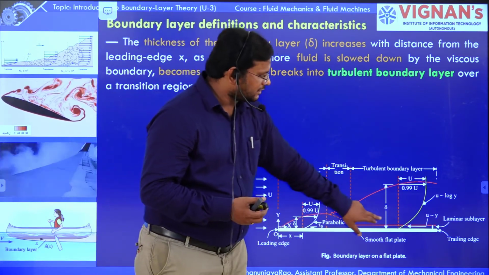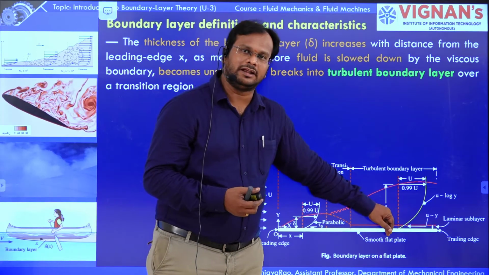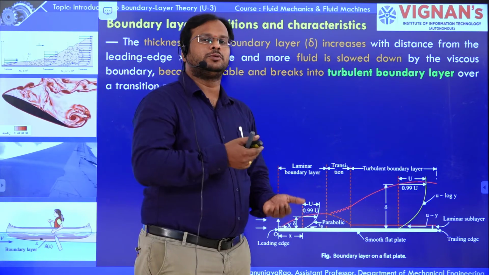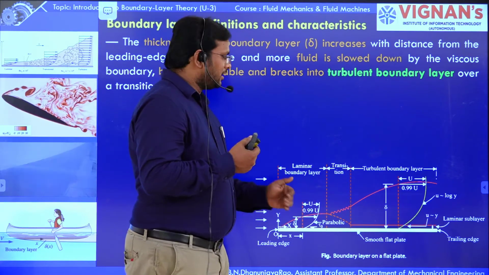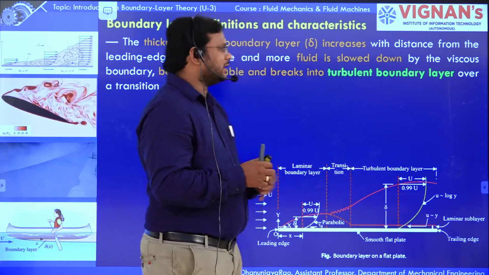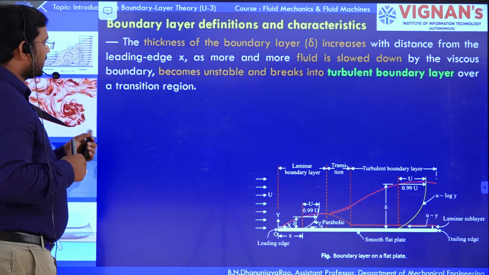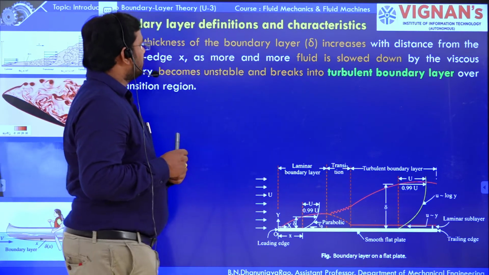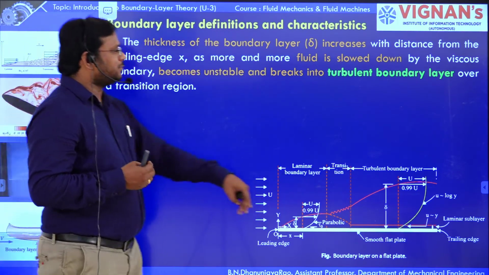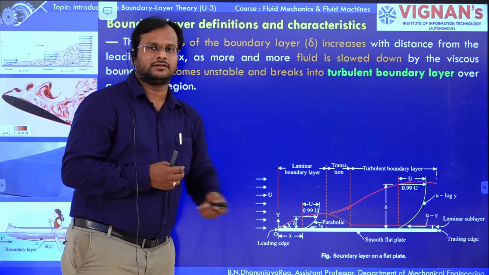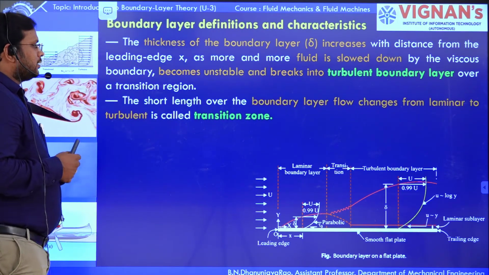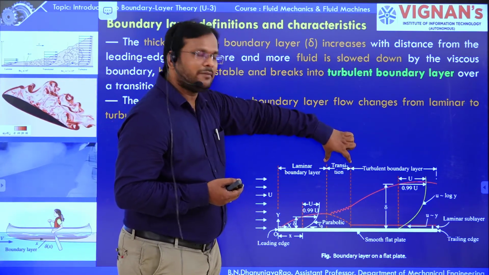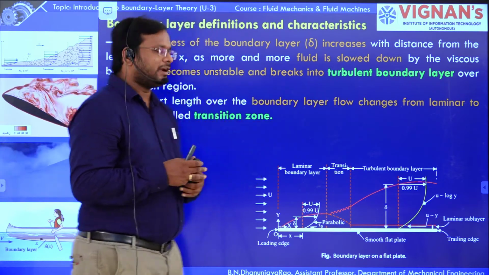If you keep on increasing the length of the plate, more fluid particles, more layers, are retarded, so the boundary layer thickness increases. At some particular place, the flow becomes unstable and breaks into a turbulent boundary layer. The short length over which the boundary layer flow changes from laminar to turbulent is the transition zone.